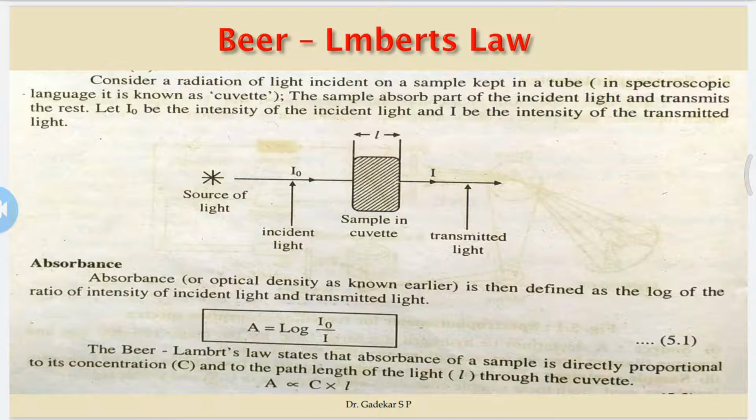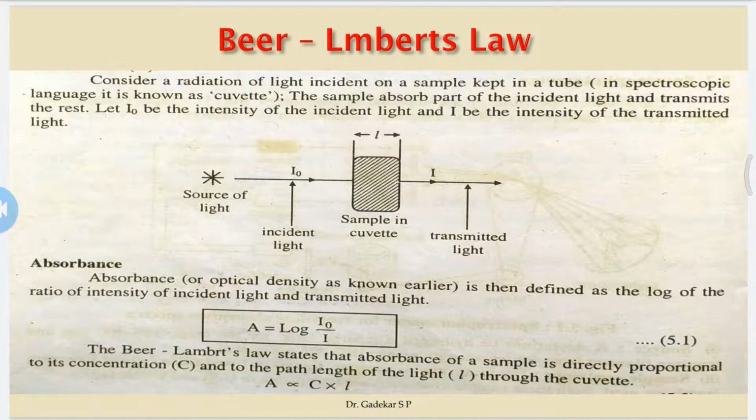So Lambert-Beer's law states that the absorbance of a sample is directly proportional to the concentration and to the path length of the light.